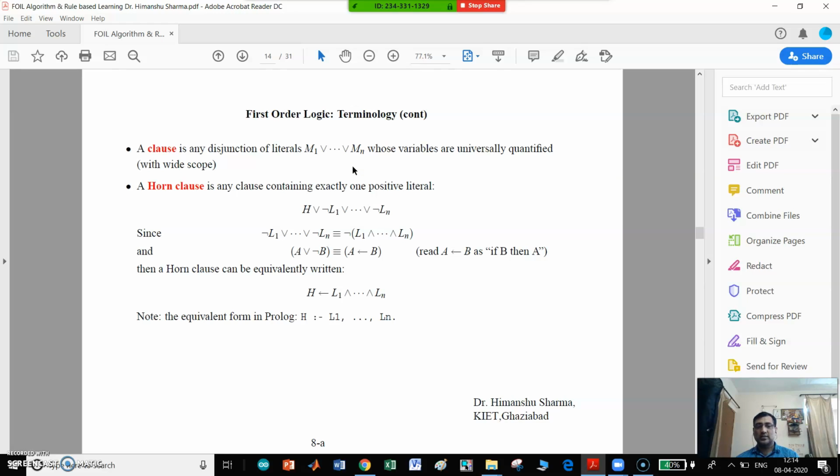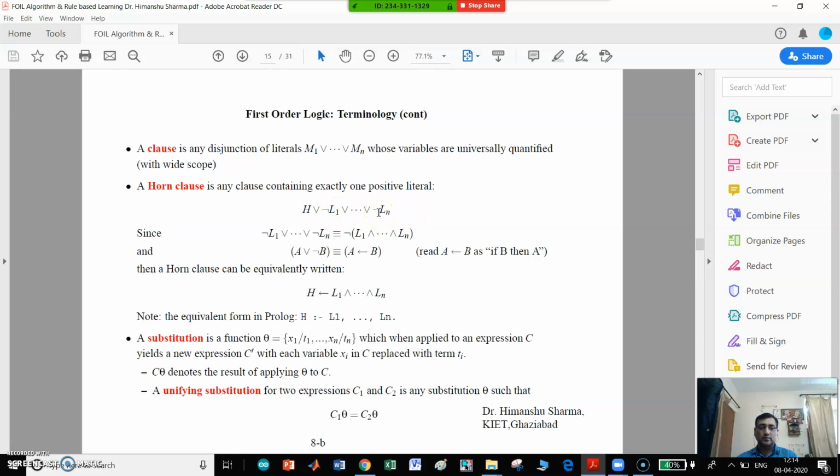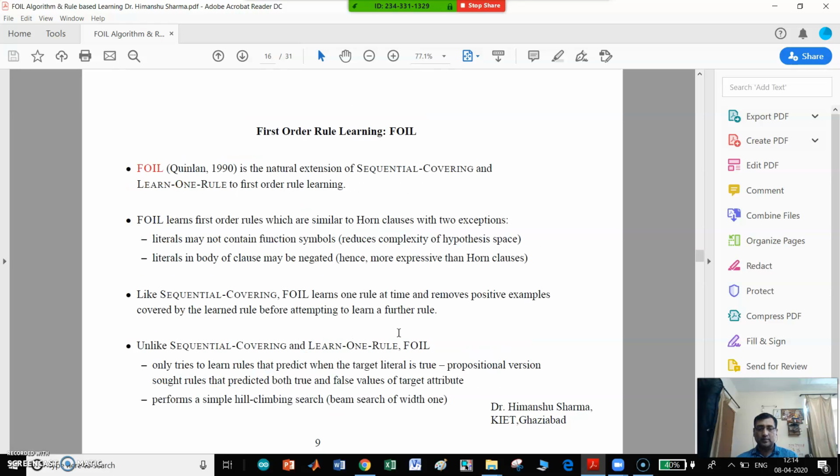A Horn clause is any clause containing exactly one positive literal, that is H disjunction negation of L1 disjunction up to negation of Ln. The next terminology is a substitution. A substitution is a function theta which, when applied to an expression C, yields a new expression C with each variable xi in C replaced with the term ti.